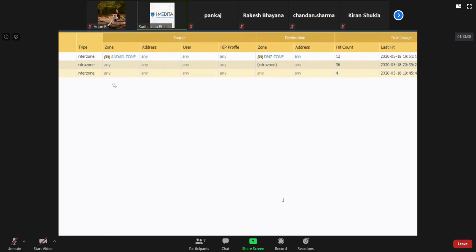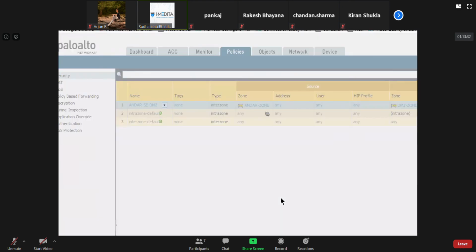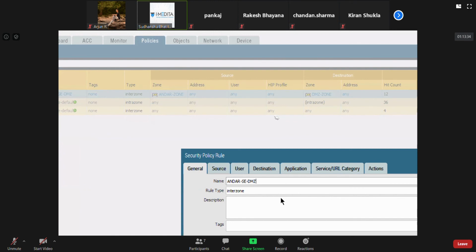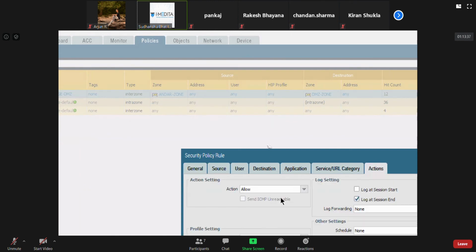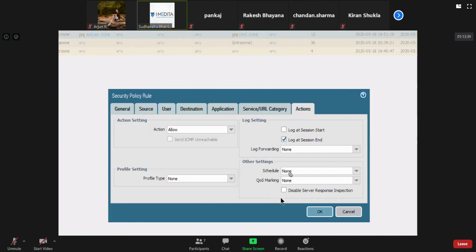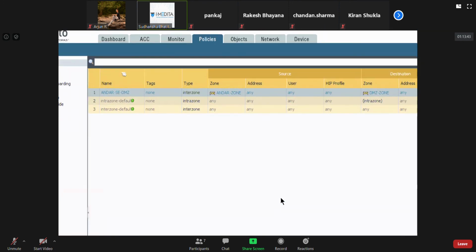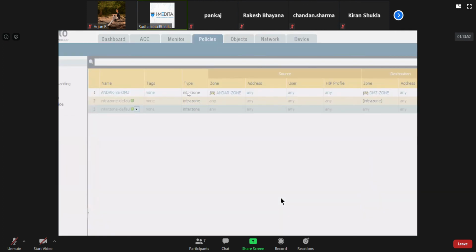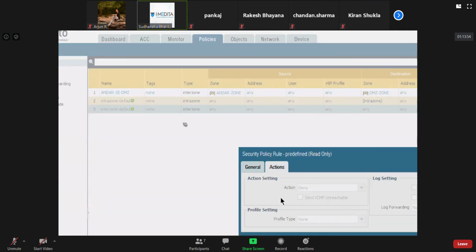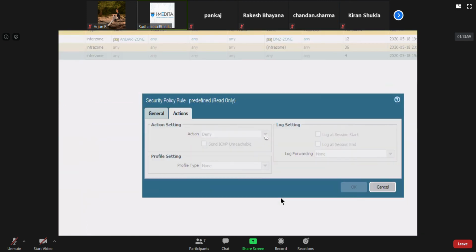In fact, even this rule, we didn't touch this portion till now. So by default, in all the explicit rules that you define as an admin, logging is done. But if you look at these implicit rules, which were there by default, if you click on this one, you see the actions tab, although everything is grayed out, nothing will be logged for the implicit rule.